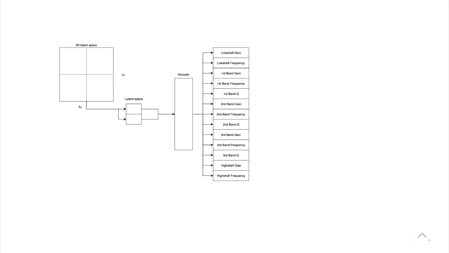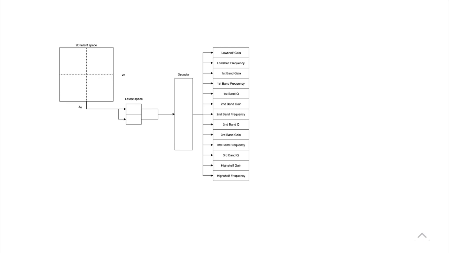Here is the decoder portion of the network here. And you'll see that there's this 2D latent space where we have an X and Y axis, basically. And that means that the encoder, what it's doing during training, is mapping every single input to just 2 controls. And then the decoder has to take those 2 controls and try to map them back to all 13 controls as accurately as possible. And this forces this latent space to encode the information as efficiently as possible.